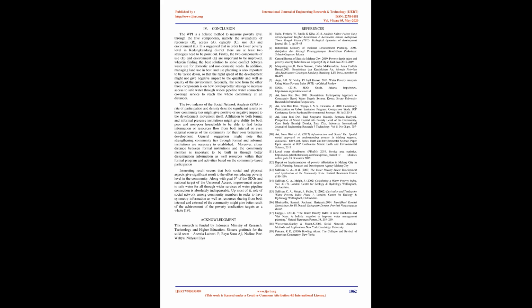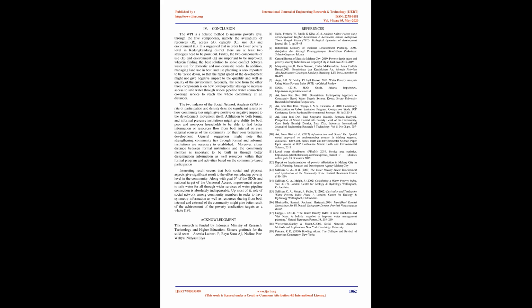The two indexes of the social network analysis, SNA, rate of participation and density, describe significant results on how community ties might give positive or negative impact to the development movement itself. Affiliation to both formal and informal institutions might give both poor and non-poor households the ability to find better information or resource flow from both internal and even external sources of the community for their own betterment. General suggestion might note that strengthening community ties through formal and informal institutions is necessary to be established.